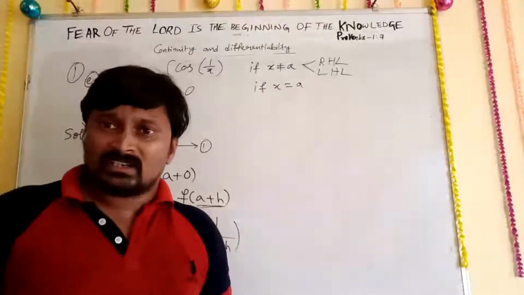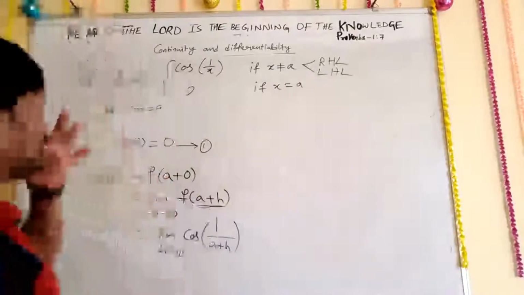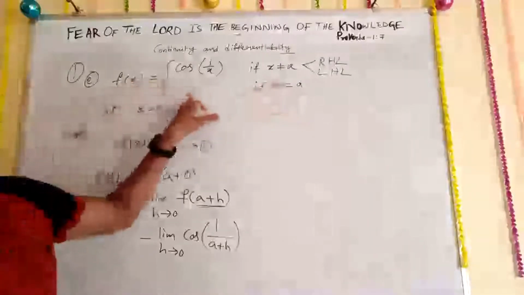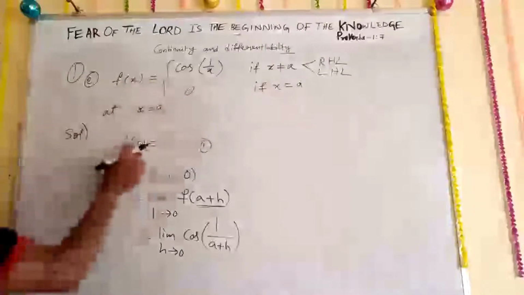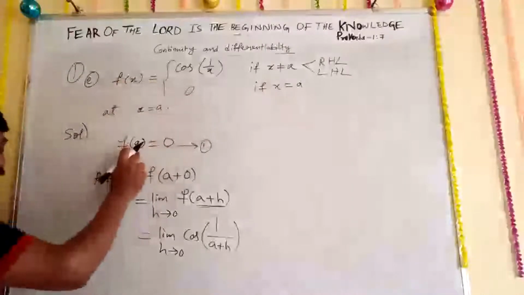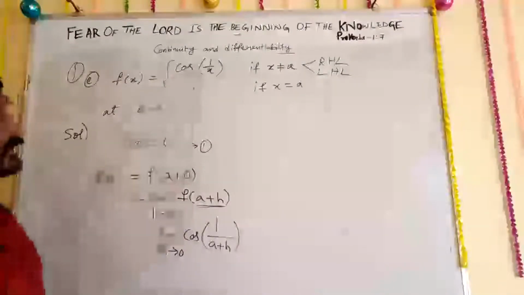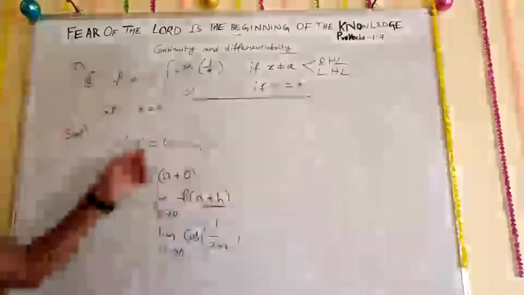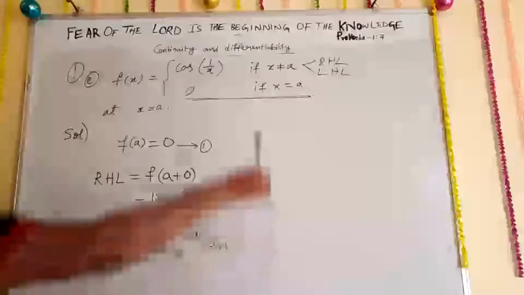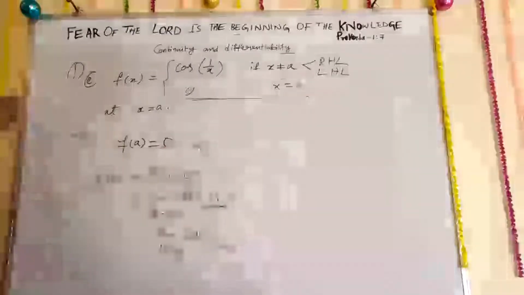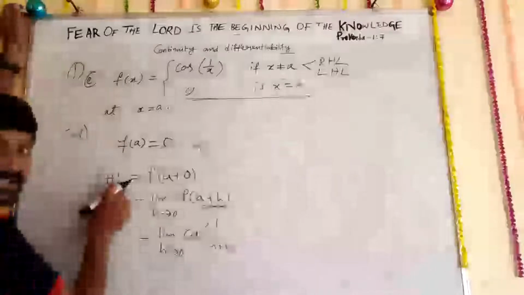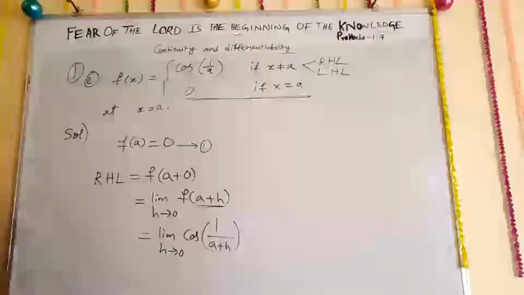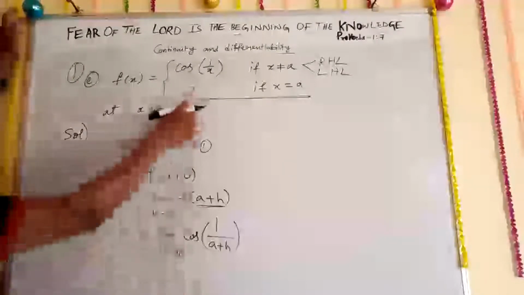Sir, how is f of a equal to 0? Listen, I said clearly, if x is equal to a, f of x is equal to 0. That means if you substitute a in the place of x, you get the answer 0. It is given in your question: at x is equal to a, f of x is 0. That means f of a is 0 when x is equal to a. Now the second one is RHL. I hope it is clear. Sahil Goel, you asked me the question. I hope this was cleared for you.